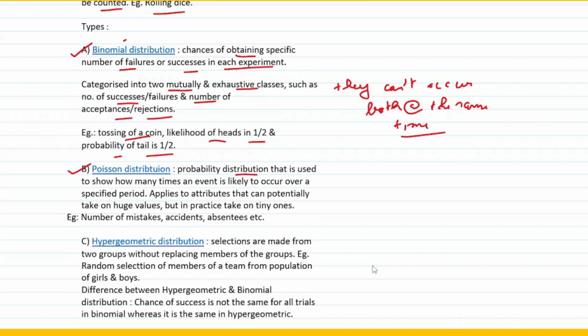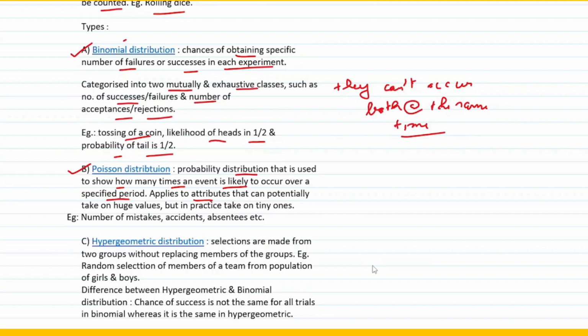It is a probability distribution that is used to show how many times an event is likely to occur over a specified period, right? You just need to check, if an event is occurring, how many times it takes place in a specified period, right? Where does it apply?